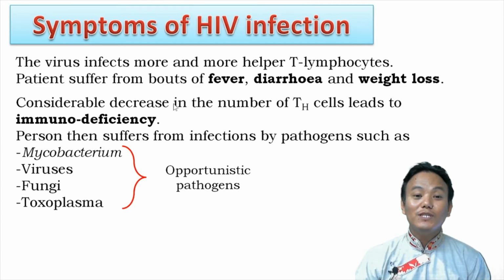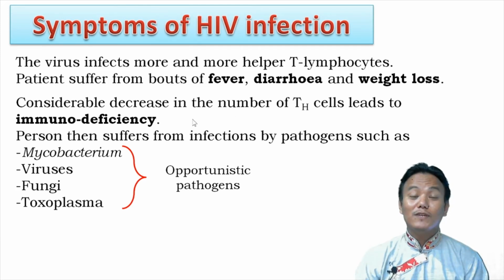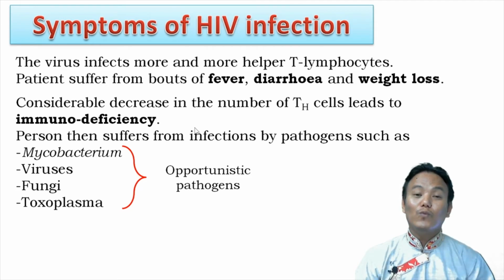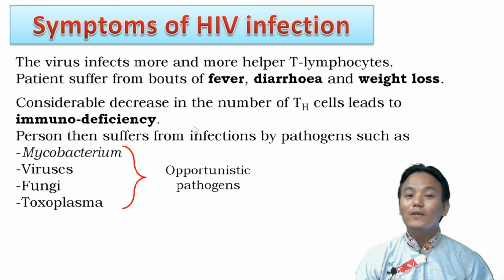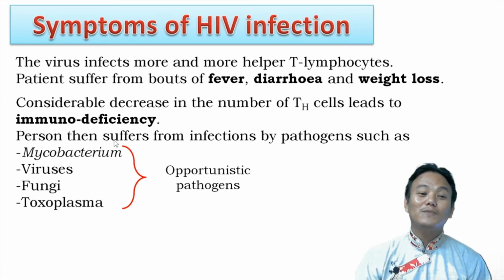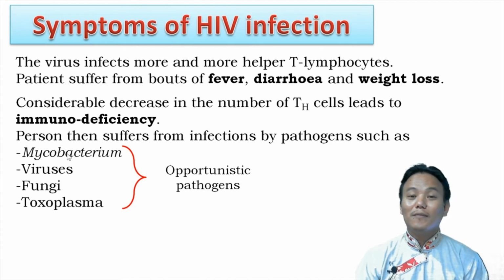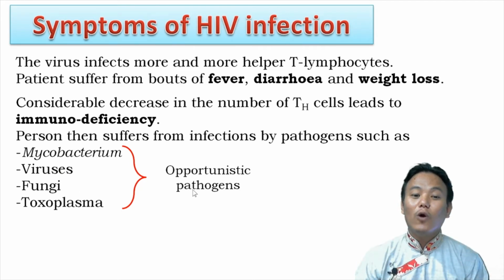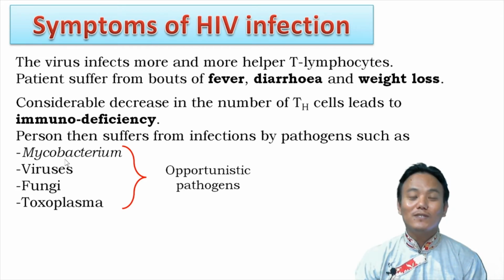Now, when a considerable decrease in the number of T lymphocytes is observed, the person now suffers from immunodeficiency. Now the person is facing a severe immune weakening. The person's immune system is severely weakened. When the person's immune system is severely weakened, the person then becomes susceptible to infections by pathogens such as mycobacterium, viruses, fungi, toxoplasma, etc. These pathogens are said to be opportunistic pathogens because in a healthy person with a healthy immune system, they cannot cause diseases. The healthy immune system can easily take care of these pathogens.